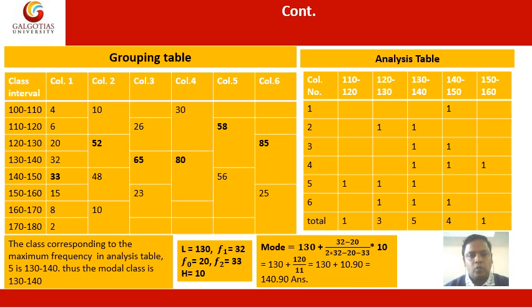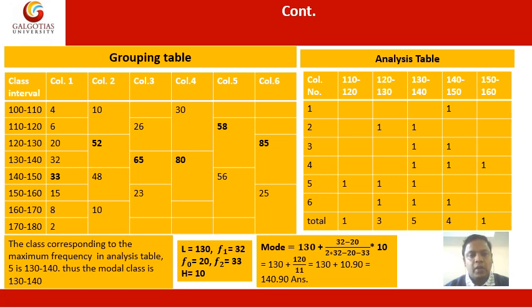Once we prepare the grouping table, column number 1 to column number 6, then we have to highlight the highest value in each of the columns. Column number 1 has the highest value, that is 33, that's why I have bolded that value. Column number 2, the highest value is 52, that's why there is a bold. Column number 3, highest value 65. Column number 4, the highest value 80. Column number 5, highest value 58. Column number 6, the highest value 85.